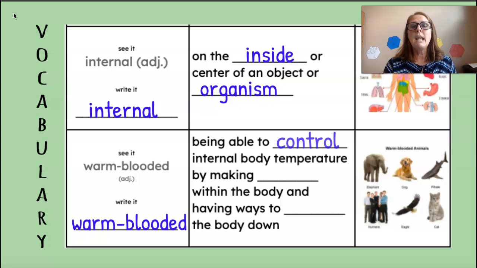Warm-blooded means being able to control internal body temperature by making heat within the body and having ways to cool the body down. Do you know how we cool our bodies down? We sweat. It helps us cool down when we sweat. So warm-blooded means being able to control your body temperature by making heat within the body to warm yourself up and having ways to cool yourself.